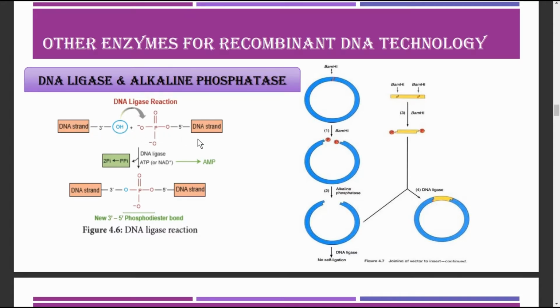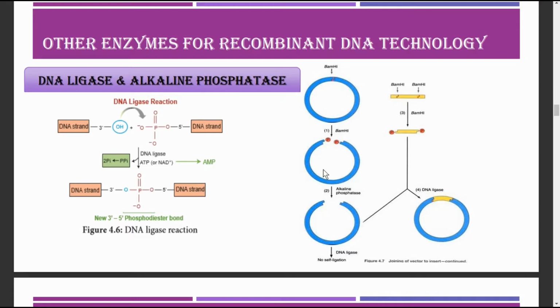Of double-stranded DNA, dsDNA, with the 5' phosphate end and 3' OH end. With the help of an adenosine triphosphate dependent reaction, it is able to join the two strands, and this ligase enzyme is isolated from the T4 bacteriophage.